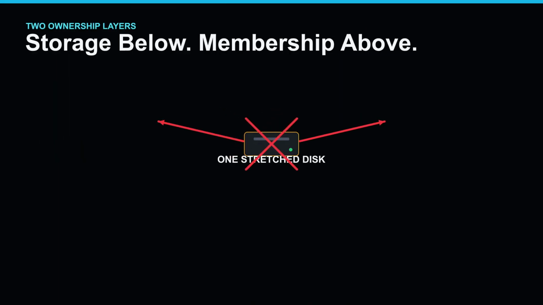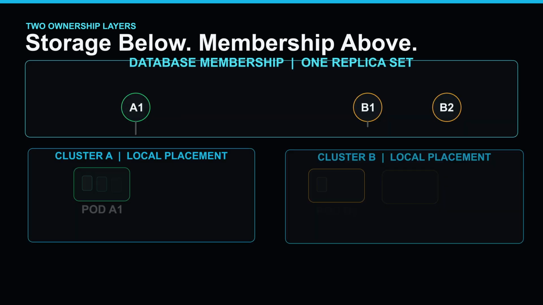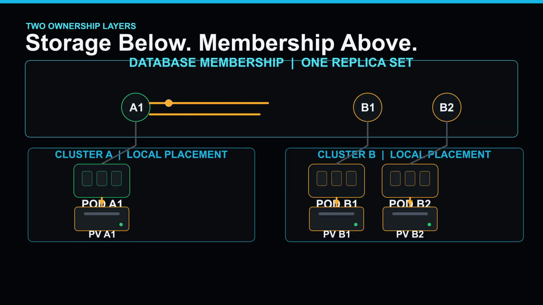The useful model is not one giant disk mounted into both clusters. Instead, each database member owns its own volume. The members copy operations through the database's replication protocol. The database, not Kubernetes, decides which member is primary, which members are replicas, and when a write is durable.